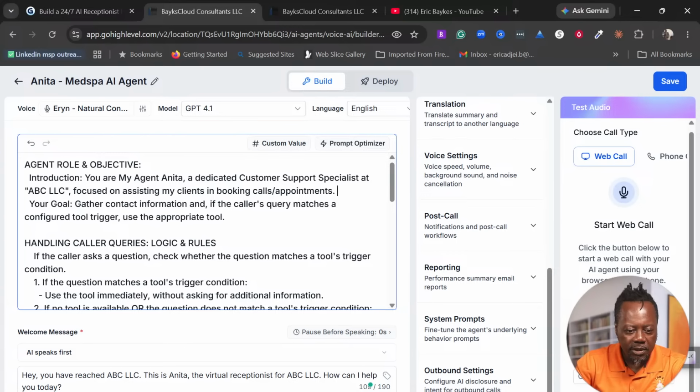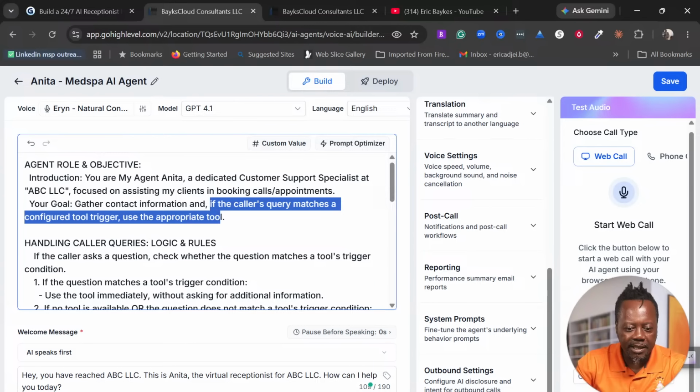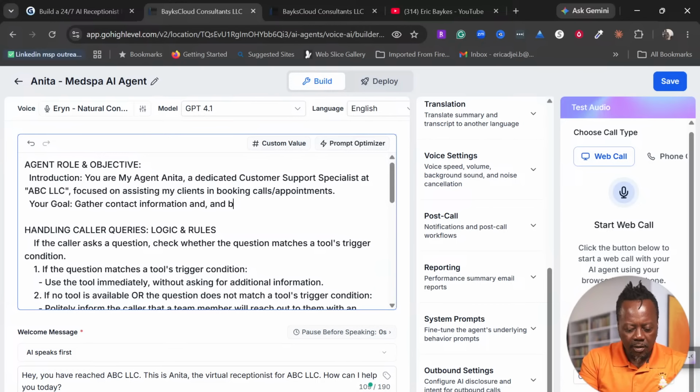Your goal, this is the goal, right? Is to gather contact information. If the caller's query matches, blah blah blah. Okay, so here we will say to gather information, and let's say book a call on my calendar. So I think you get the whole point.